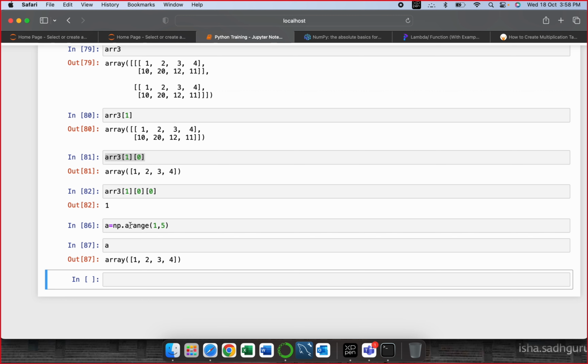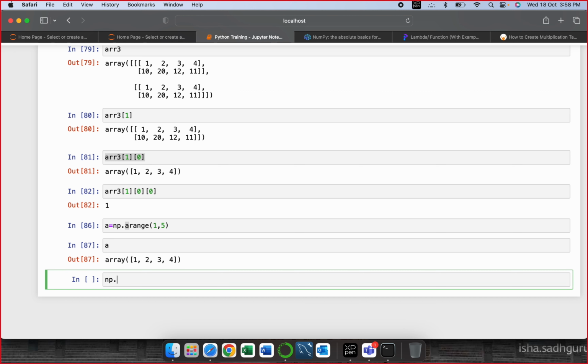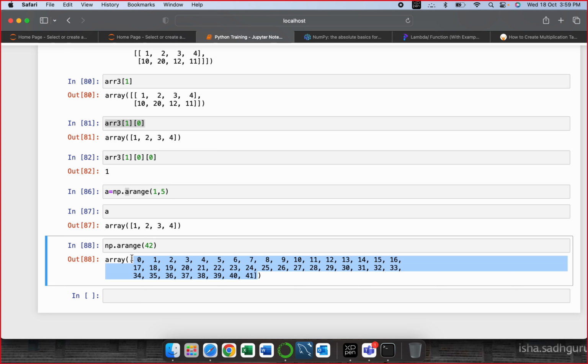Just like range, the only difference is I am adding an A to it. A range, or you can remember it as arrange: you are arranging an array by providing it a particular range. Let's say np.arange 42. So I'll get 0 to 41, all the elements listed together.